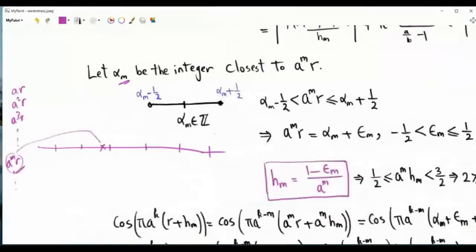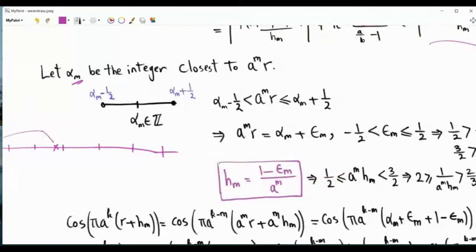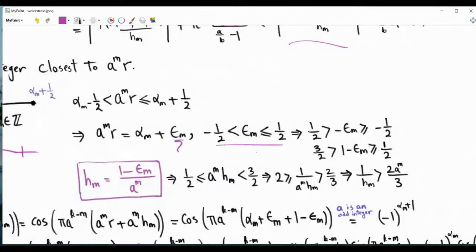This means that we can write down a to the power mr as alpha m, which is this closest integer, plus a difference or a discrepancy between these two, and this difference is a number living basically between minus half and half. If we multiply those two inequalities by minus 1, we get 1/2 greater than minus epsilon sub m greater than or equal to minus 1/2. Then we can add 1 to all sides, and then we get this quantity here. Note that 1 minus epsilon m is strictly positive. It is a quantity that is living between 1/2 and 3/2.